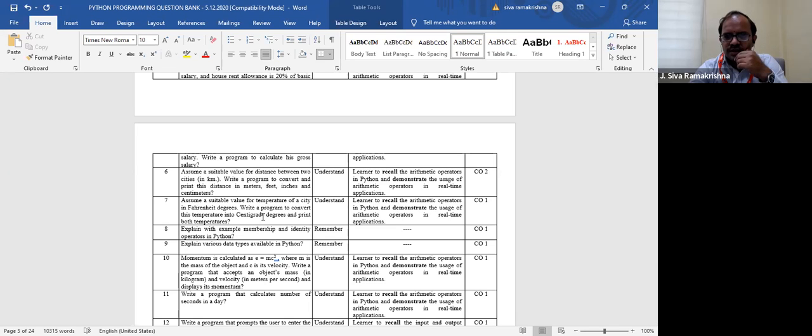What is the relation? 1 centigrade equals Fahrenheit minus 32, right? Is it right? This is what you are telling. Yes.